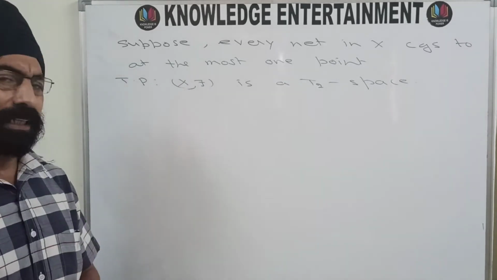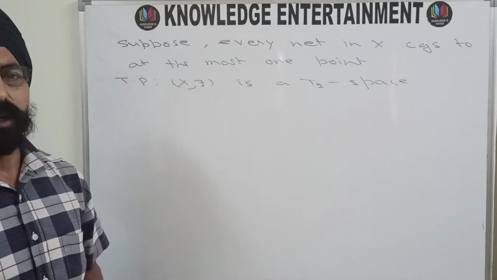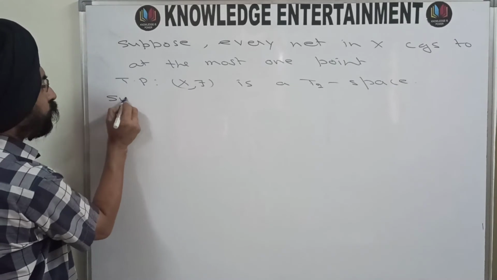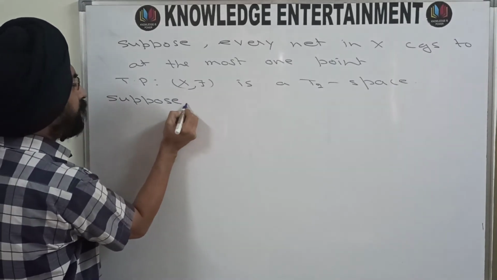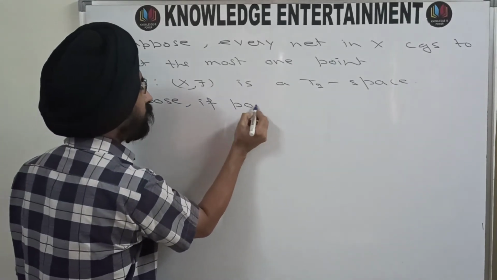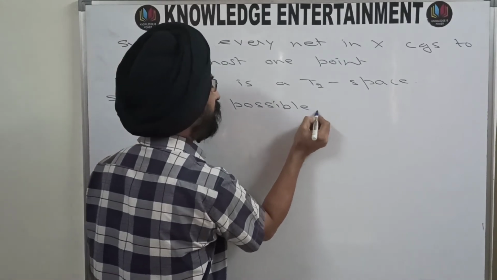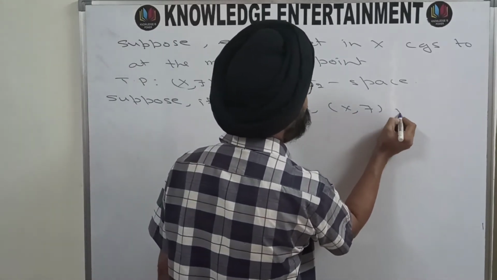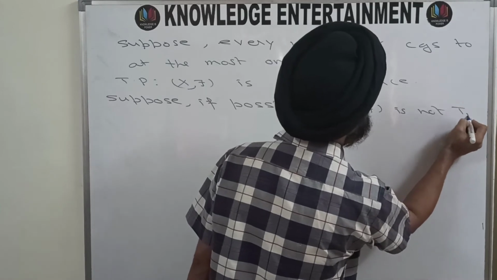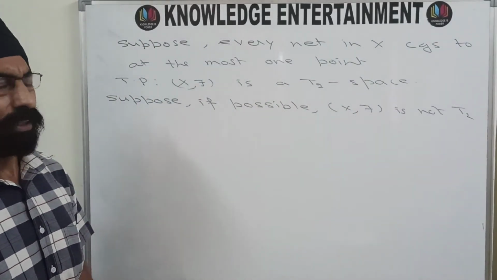Suppose on the contrary that it is not a Hausdorff space. Suppose, if possible, X tau is not T2.